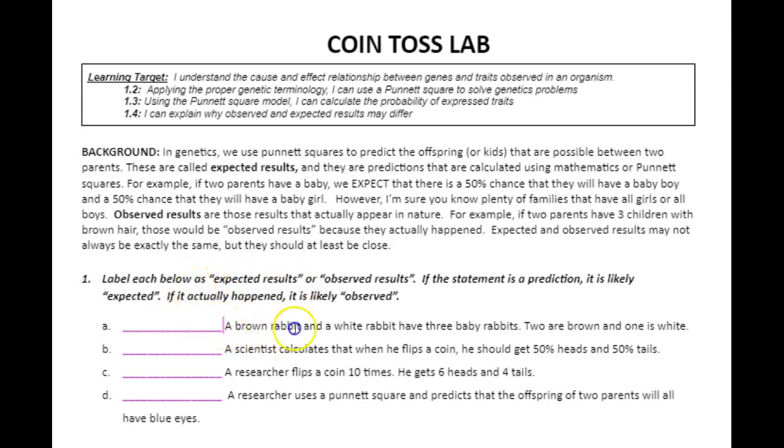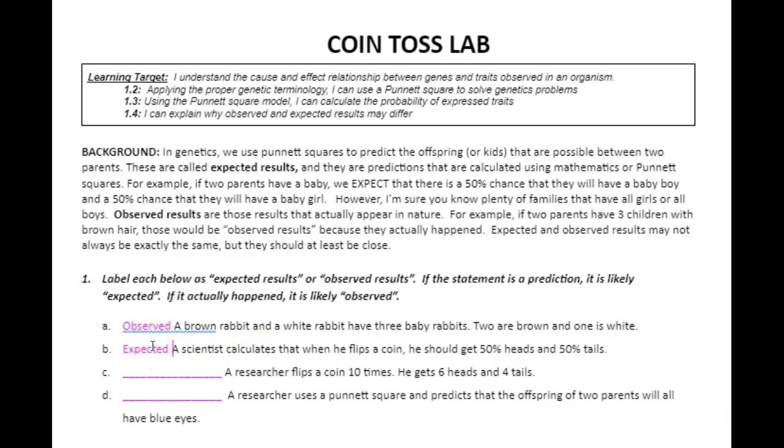So in A, we have a brown rabbit and a white rabbit have 3 baby rabbits. 2 are brown and 1 is white. Did this actually happen? We can say yes. So because it did happen, we're going to say observed. A scientist calculates that when he flips a coin, he should get 50% heads and 50% tails. Did this actually happen, or is it a prediction? This is a prediction, so this is going to be expected.